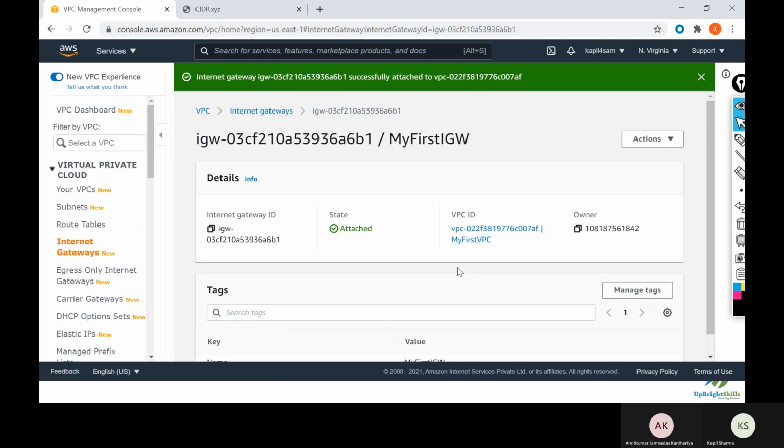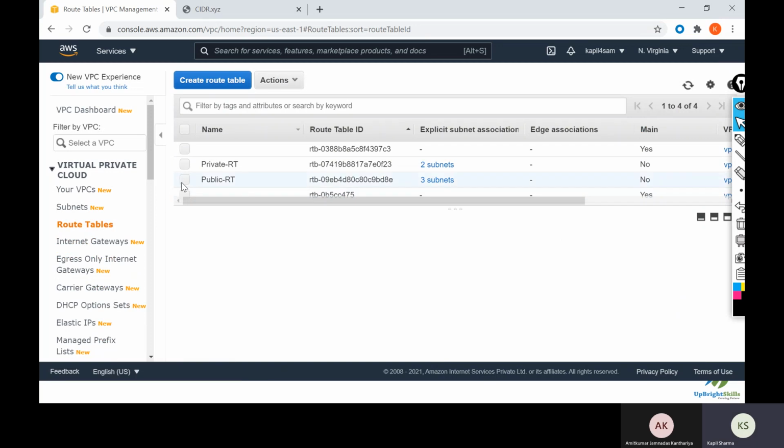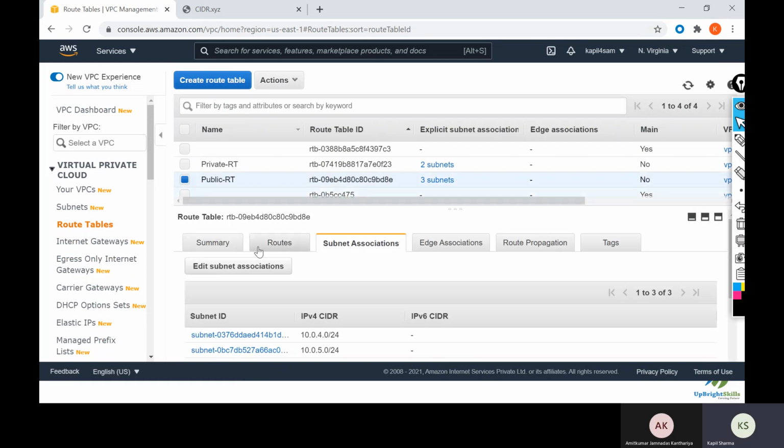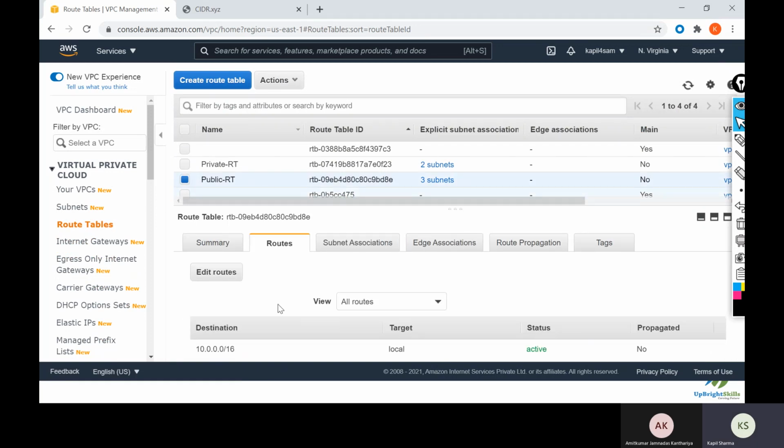Now we will again go to route tables. In the public route table, we will go to routes, and here you can see there is only one route, that is 10.0.0.0/16 local route. This means all machines in this range will communicate with each other within the VPC.